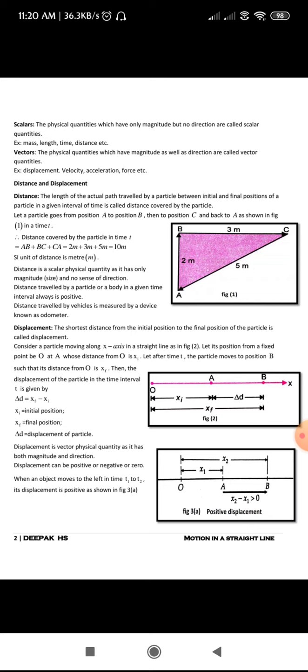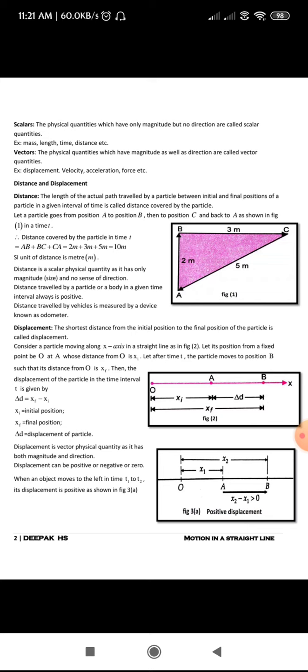The length of the actual path traveled by a particle between the initial and final positions in a given interval of time is called the distance covered by the particle.